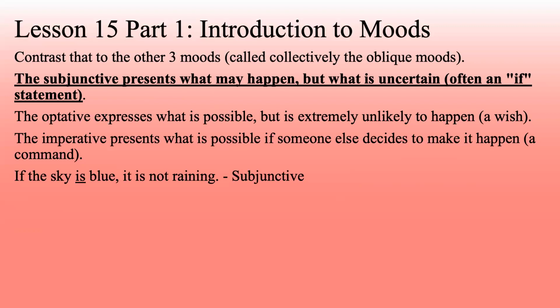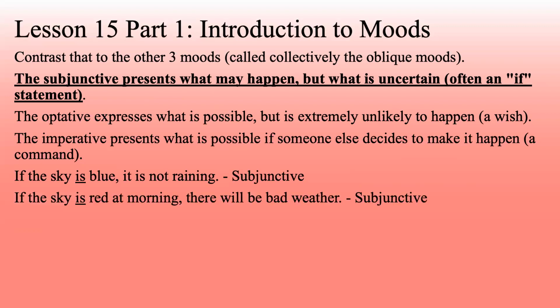If the sky is blue, it is not raining: subjunctive. This gives a potentiality. If at any point in time the sky is blue, we're not stating that it actually is happening or that it is definitely happening in the future, just that this may or may not happen. If the sky is red at morning, there will be bad weather. Again, it's a potentiality.